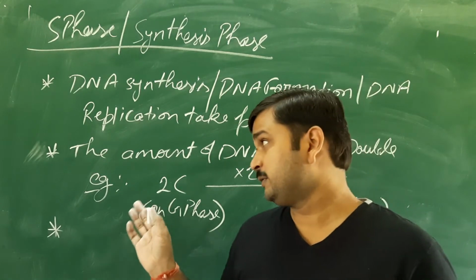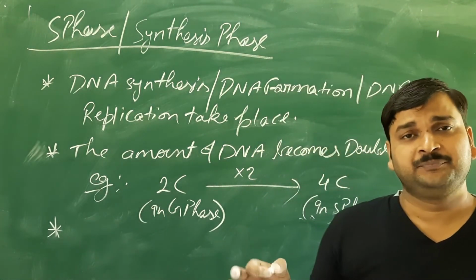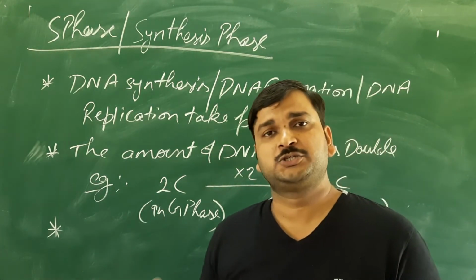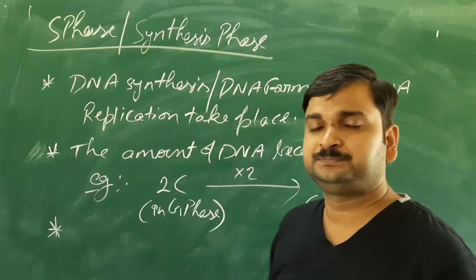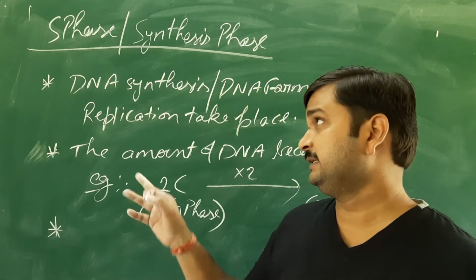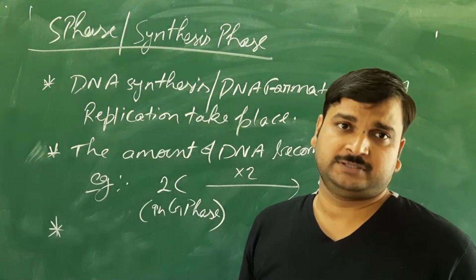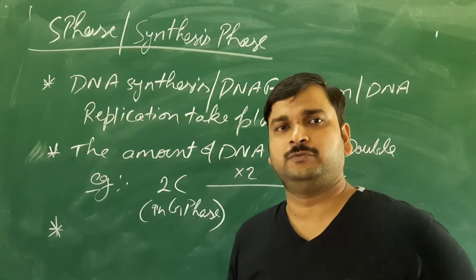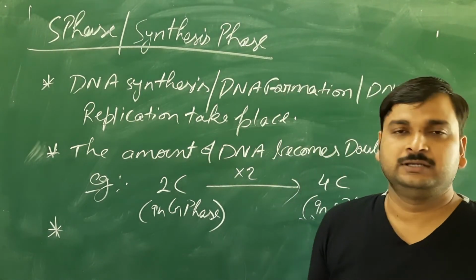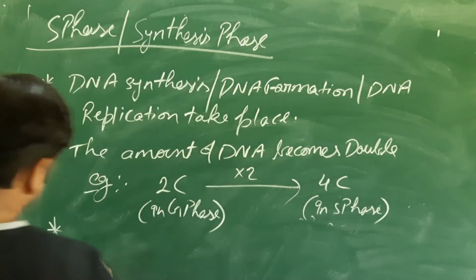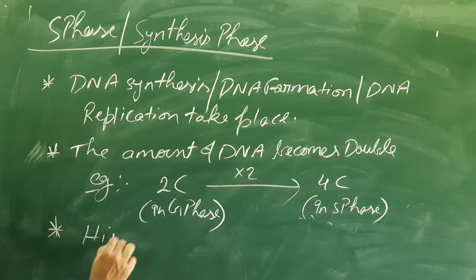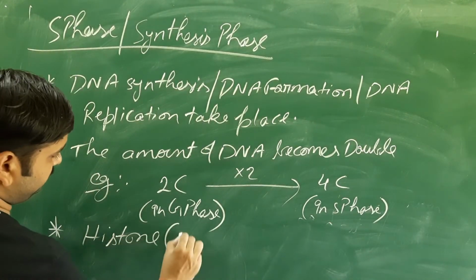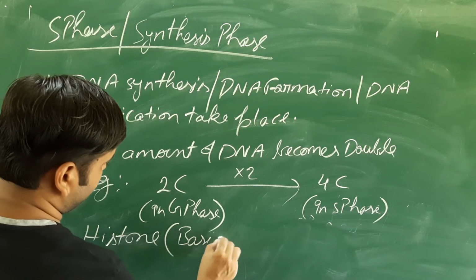So as to neutralize the acidity of the DNA, a basic protein called histone is produced by the cell during the S phase. Even non-histone protein is also formed, but the main credit is given to the histone protein. So that is also an event. Histone is a basic protein, remember.